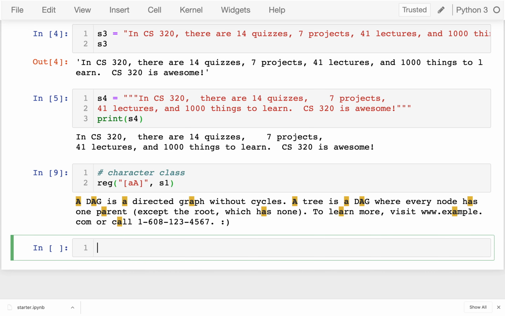Okay, so I could do that. If I wanted to, I could do something more general. Now that I have this pattern, I could type A-I-O-U. I could match all of the vowels if I wanted to, for example. So I could do that.